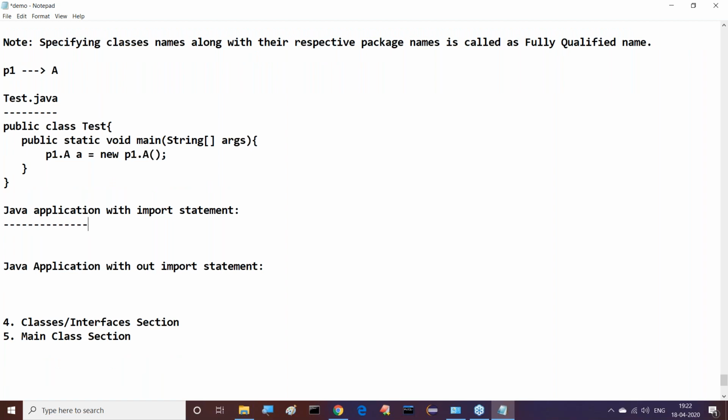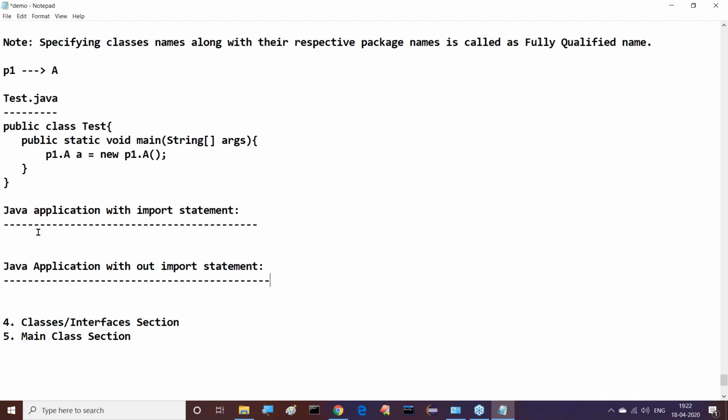Sir, how to know which is a class name or which is an interface name? That we get by practice, sir. Documentation we have to open. And once we are preparing Java programs, automatically we can understand which one is a class and which one is not. A class is declared with the class keyword. They are nothing but classes. Java application with import statement, Java application without import statement.